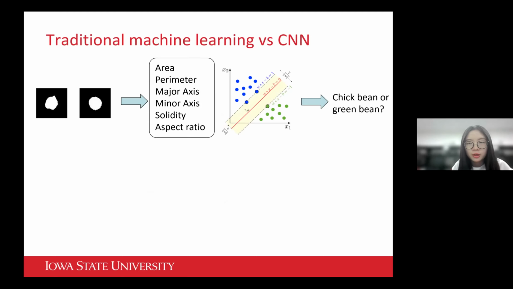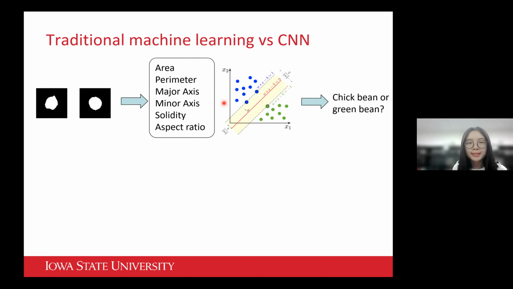Before I talk about how we build a CNN model for this classification task, I want to mention what we usually do if we are going to use a traditional machine learning model such as SVM.